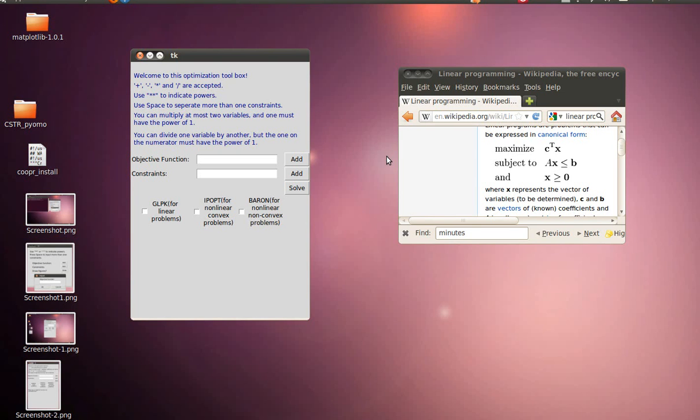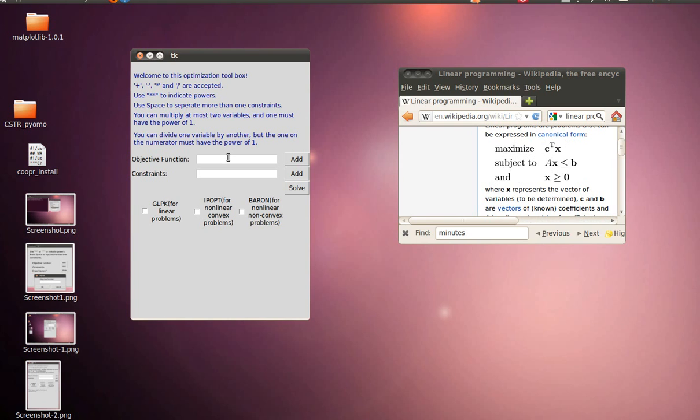Hello everyone, my project is an optimization toolbox. It's used to solve optimization problems. Optimization problems usually have the form like this. It has an objective, which is to maximize or minimize a function, and it has constraints. So the toolbox could solve problems like this.